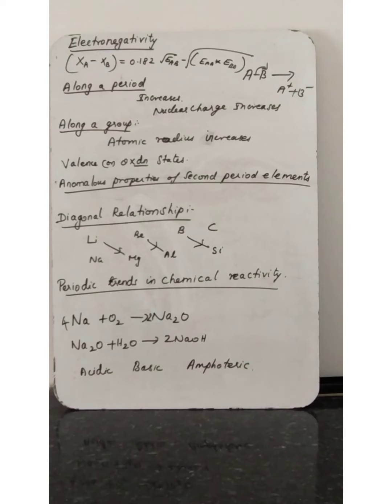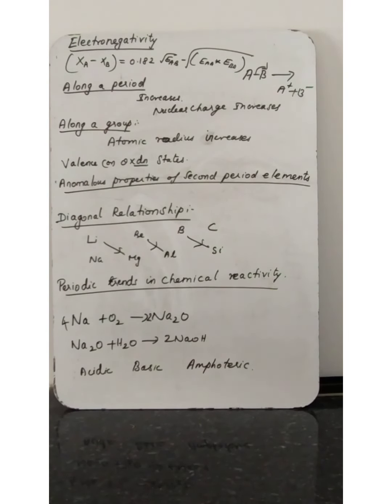The last topic is periodic trends and chemical reactivity. Based on these periodic trends, we are going to discuss how the chemical reactivity of these elements varies. The physical and chemical properties of the elements depend upon what we have discussed already, valence and electronic configuration, isn't it?